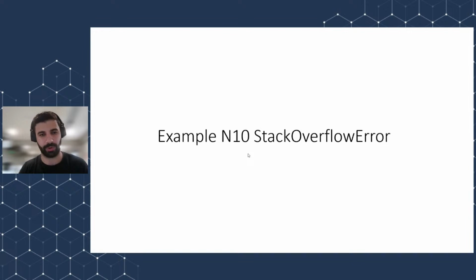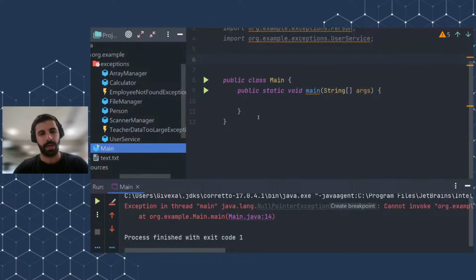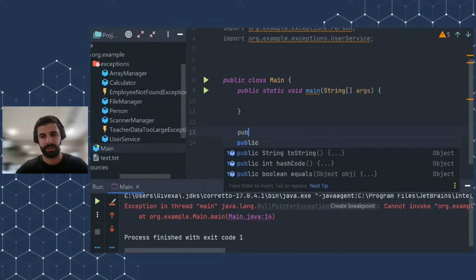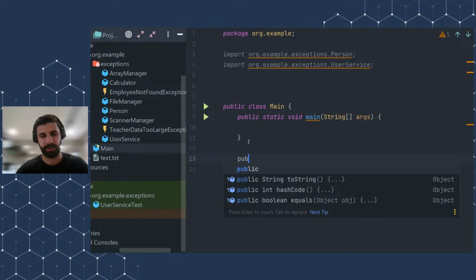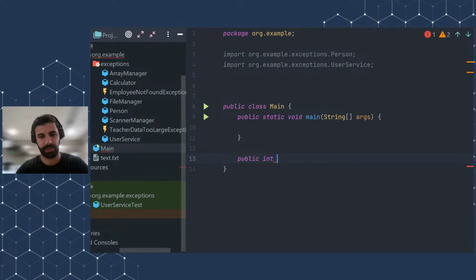And I also want to very briefly talk about StackOverflowError because we haven't really talked about errors too much. And I will very quickly create an example. Imagine something like this: public static int calculateFactorial.